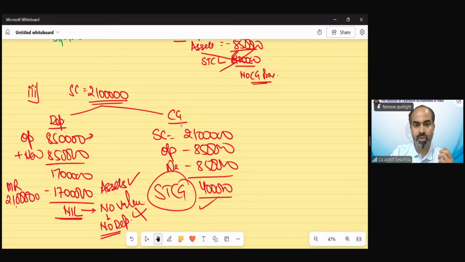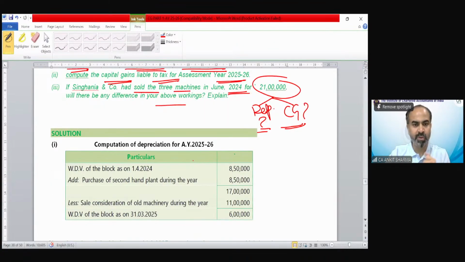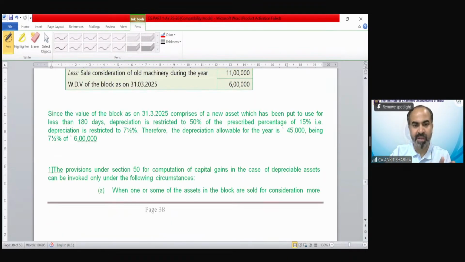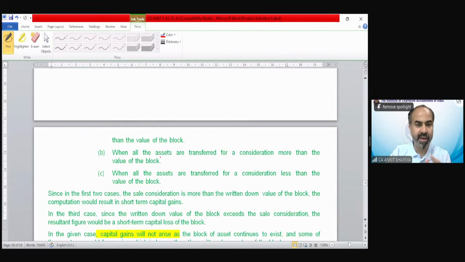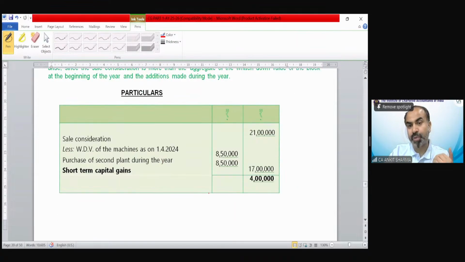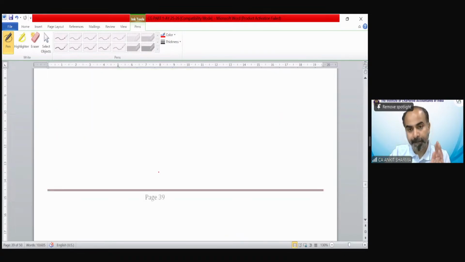We have the solution also. You can go through the solution of study material. It's a question of your study material, of course. So you can see the block in the first case, the value, the depreciation has been calculated over here. Everything has been explained in detail. Then if the consideration is 21 lakh, then there would be capital gain of 4 lakh. And that would be always short term.